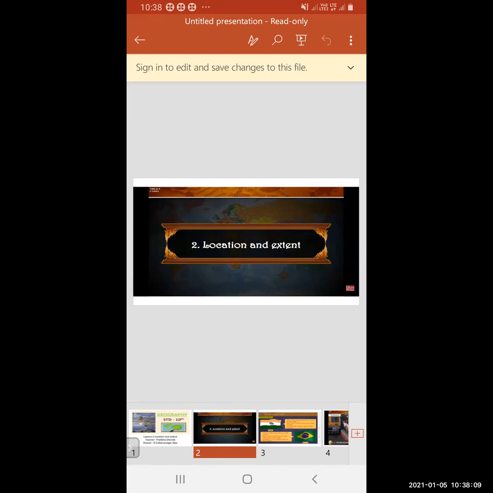How? You have to write the incorrect pair, and then below it write the correct pair. So the correct one is: a state in the western region of India is Maharashtra. Maharashtra is not in the east. It is in the western region, the western part.